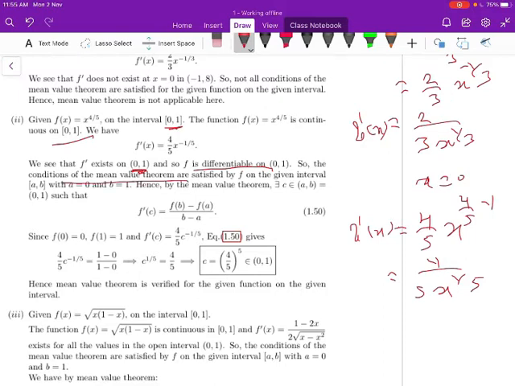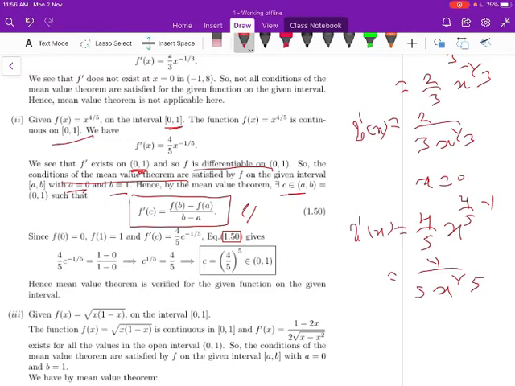So for the interval a comma b, where a is equal to 0 and b is equal to 1, there exists c belongs to a comma b such that f dash of c is equal to f of b minus f of a by b minus a. Since f of 0 is equal to 0, because f of x is equal to x to the power of 4 by 5, f of 1 is equal to 1, and f dash of c is equal to 4 by 5 into c to the power of minus 1 by 5. So the equation becomes 4 by 5 into c to the power of minus 1 by 5 is equal to 1 minus 0 by 1 minus 0.